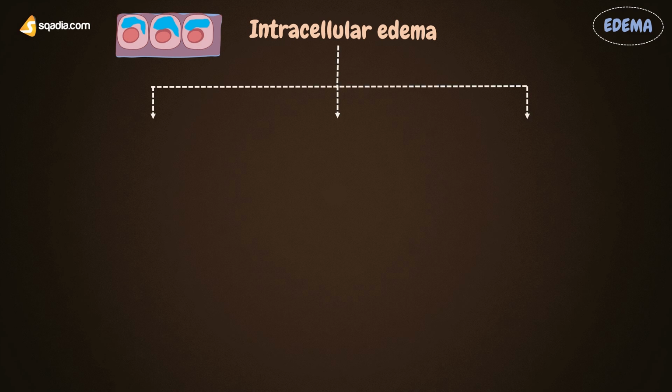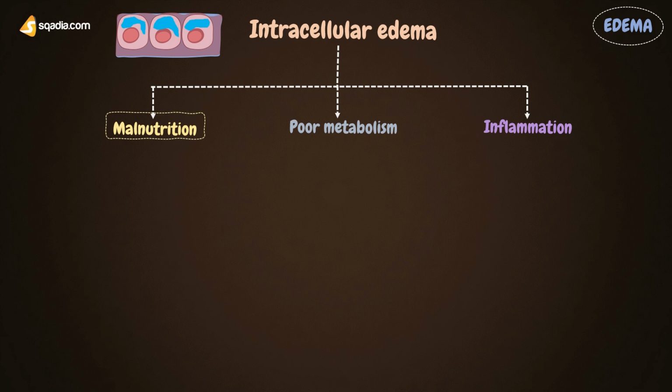Intracellular edema is mainly caused by any of three reasons: malnutrition, poor metabolism, and inflammation of the tissues. Let's see how malnutrition is responsible for it. We know malnutrition occurs because of poor intake of food, or it can occur because of a poor circulatory system, or if there is some problem in the CVS.